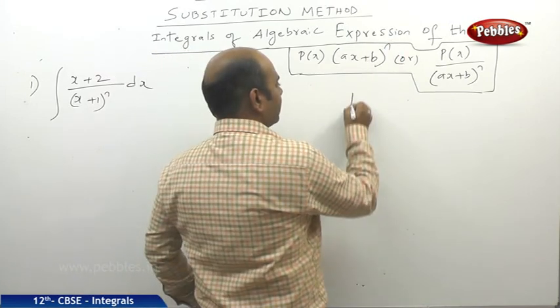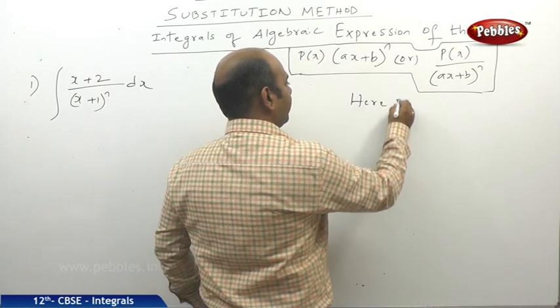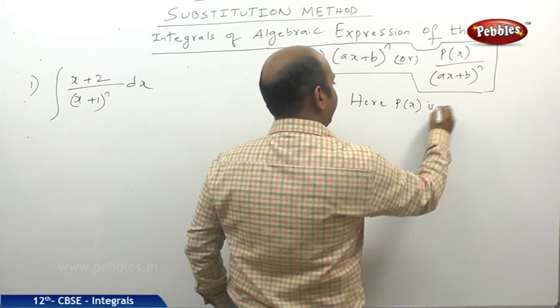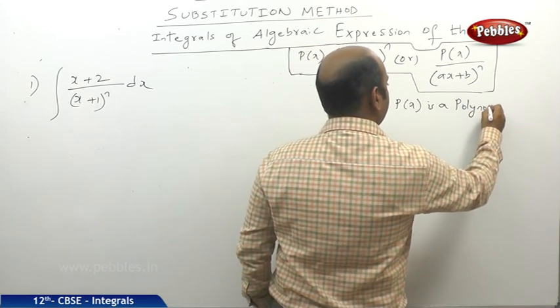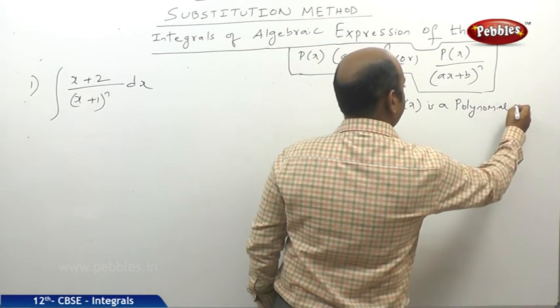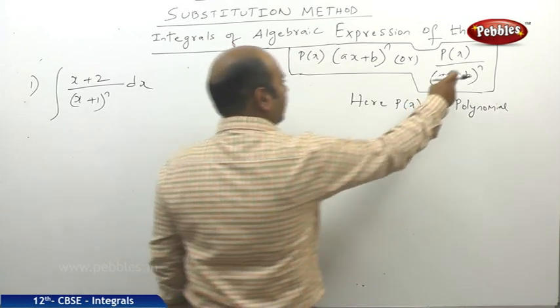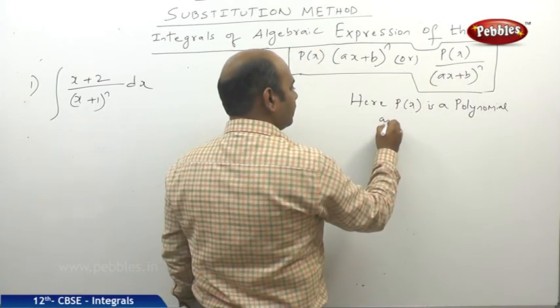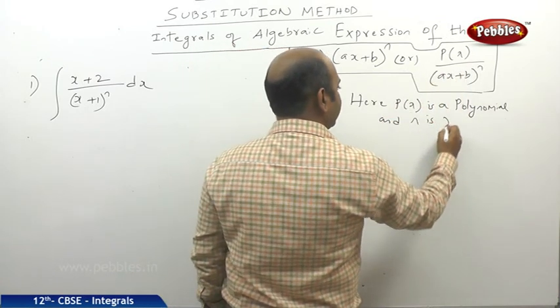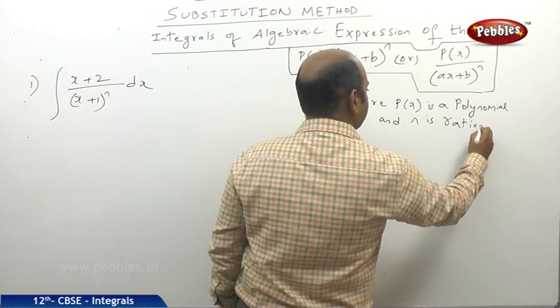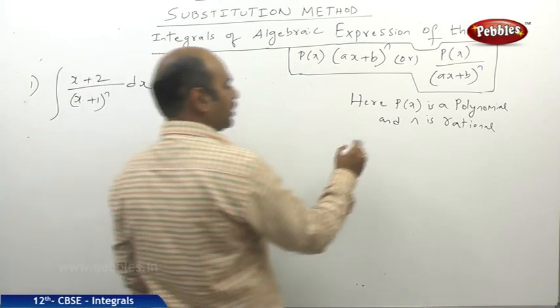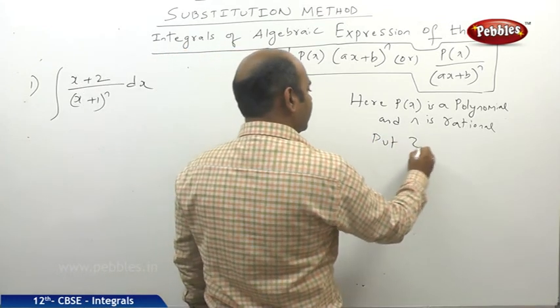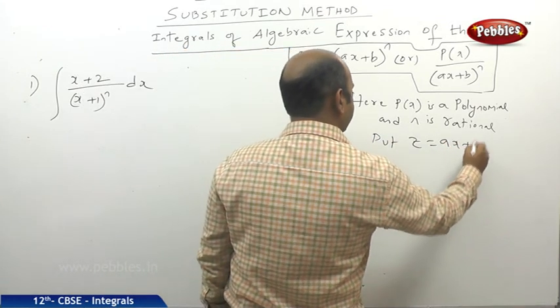Here p of x is a polynomial, and n is rational. So whenever this kind of problem comes, you put z is equal to ax plus b and then you can evaluate.